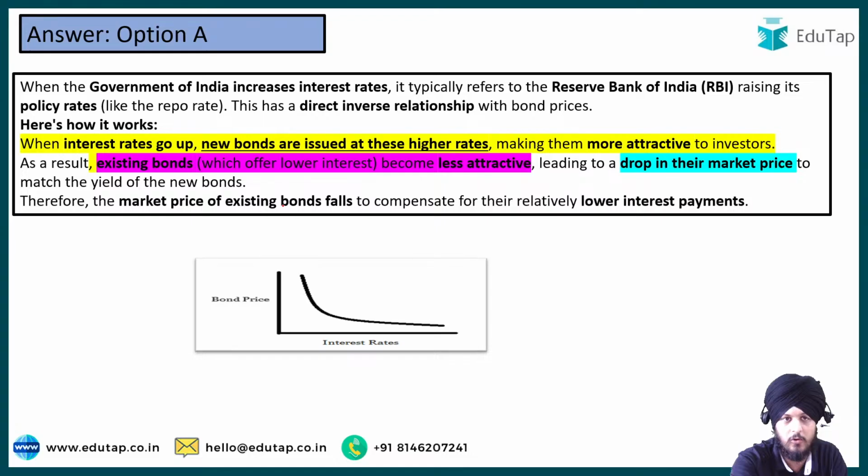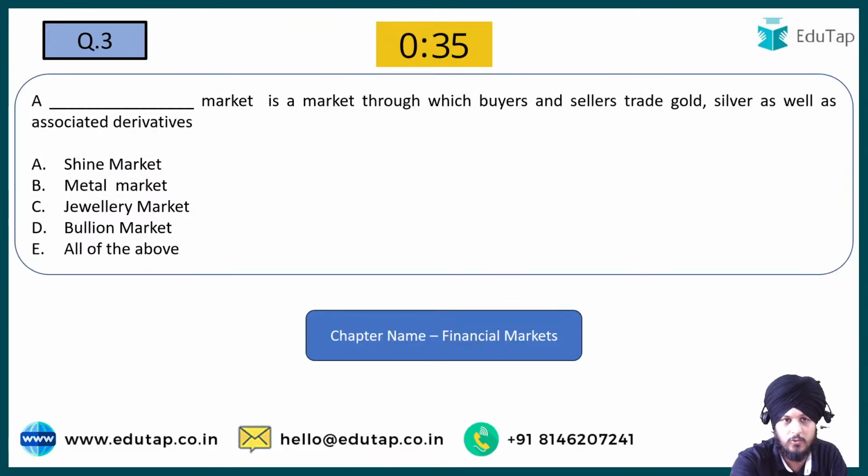Now moving on to question number 3. A dash market is a market through which buyers and sellers trade gold, silver, as well as associated derivatives: shine market, metal market, jewelry market, bullion market, or all the above. So question number 3, mark your answers.